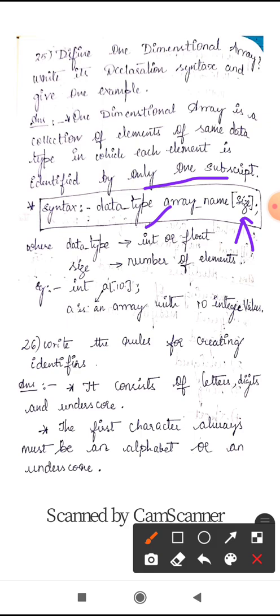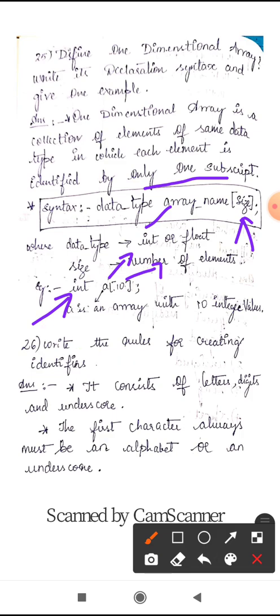Here int is the data type, a is the array name, 10 is the number of elements. Like this you can give the one-dimensional array definition and syntax with example.